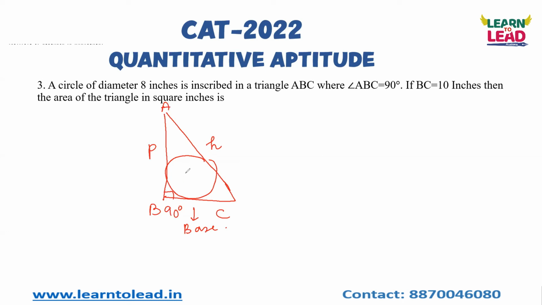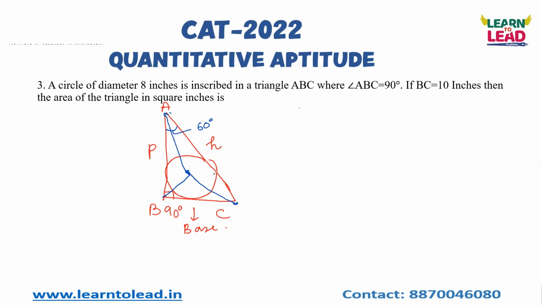So inradius is related to the incenter. What is the concept behind the incenter? The incenter is found by drawing the internal bisector. If this angle is 60 degrees, you divide this angle into 2 equal halves, that is 30 and 30. It will come here. You can draw a line. Similarly, if angle B is 90 degrees, you can divide 90 degrees into 2 equal halves, 45 and 45. It will come and meet here.